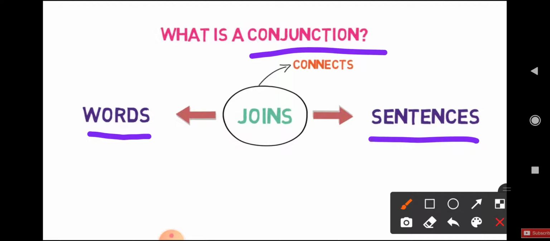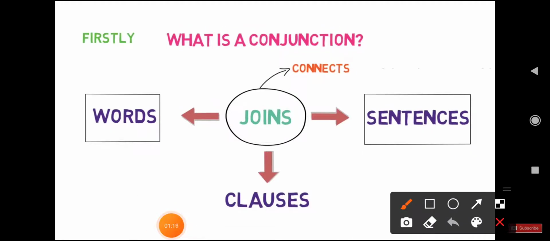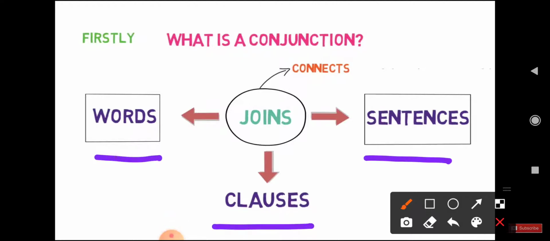So children, what is conjunction? Conjunction is a word which joins words, sentences and clauses. Is that clear? Okay children, let me give you some examples of that.